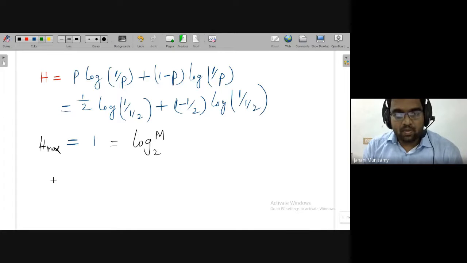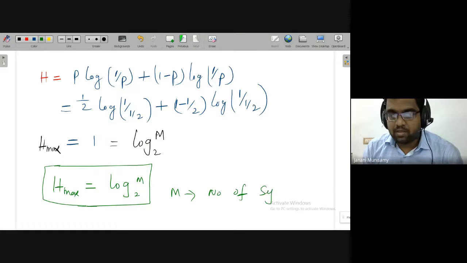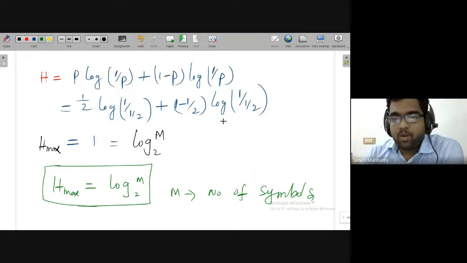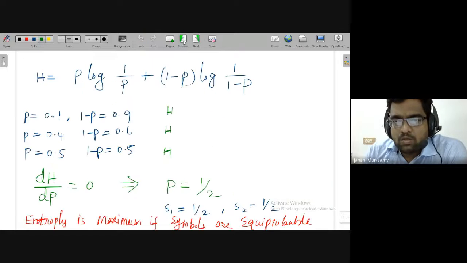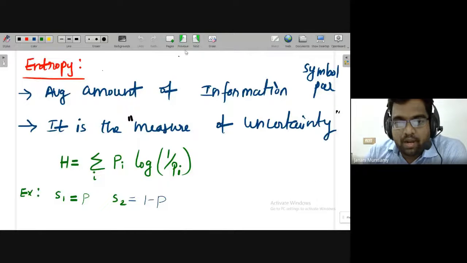So H max is equal to log base 2 of m, where m is the number of symbols or number of events. So now we started with the information, then we have defined H, the average amount of information.